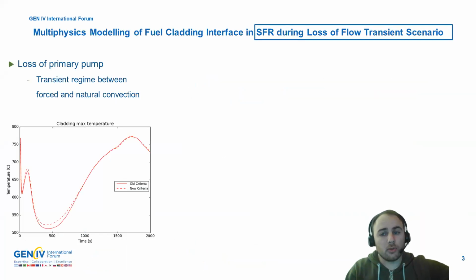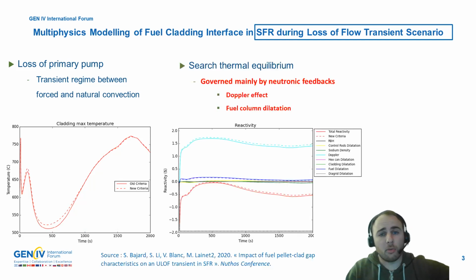A loss of flow transient scenario is triggered by a loss of primary pump, which induces a transient regime between forced and natural convection. After the loss of the primary pump, the reactor searches to reach the thermal equilibrium governed mainly by neutronic feedbacks, particularly the Doppler effect and the fuel column dilatation.